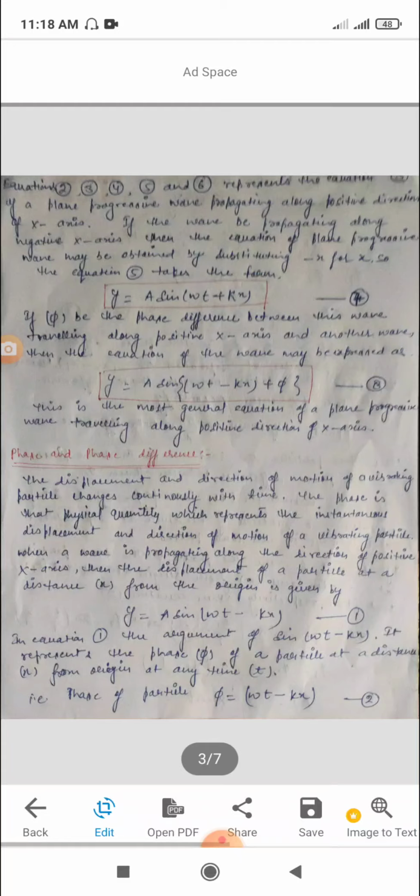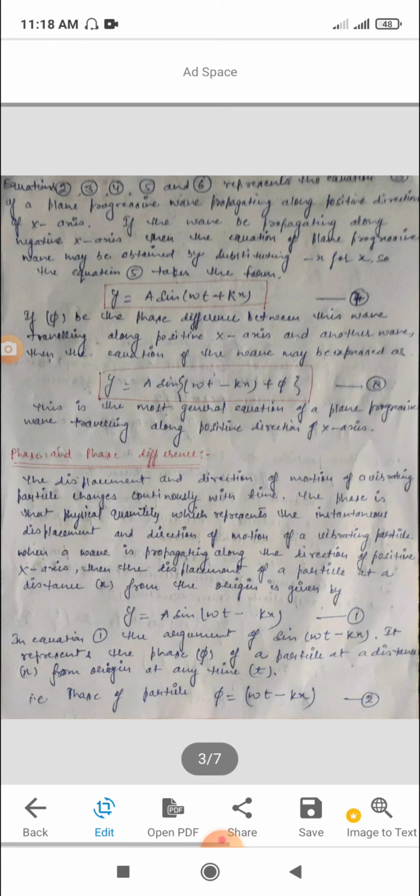The phase of different particles at the same instant are different, or the phase of the same particle at different instants is different. The difference of the two phases is called the phase difference. When a wave is propagating along the direction of positive x-axis, then the displacement of a particle at distance x from the origin is given by y = a sin(ωt − kx).